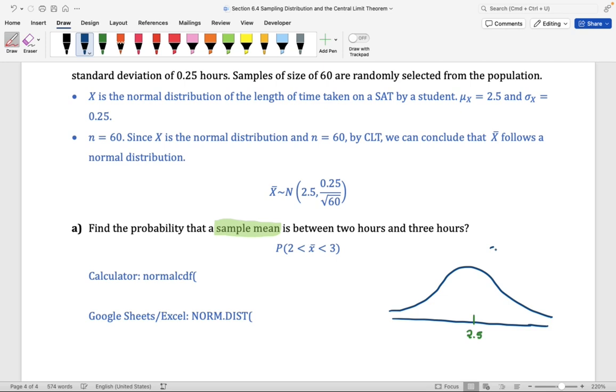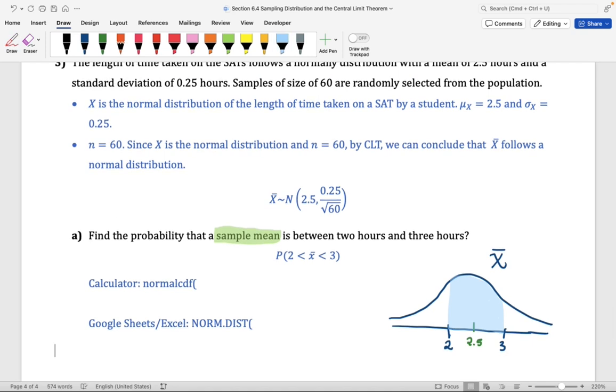You're considering the normal distribution of X bar. You know that the center is at 2.5. Here, you're trying to find the probability of X bar being between 2 and 3. That is the area under the X bar distribution between X bar equal to 2 and X bar equal to 3. That is the area you're finding. That is the probability of a sample mean being between 2 and 3 hours. So I'm going to have you do that on your own.